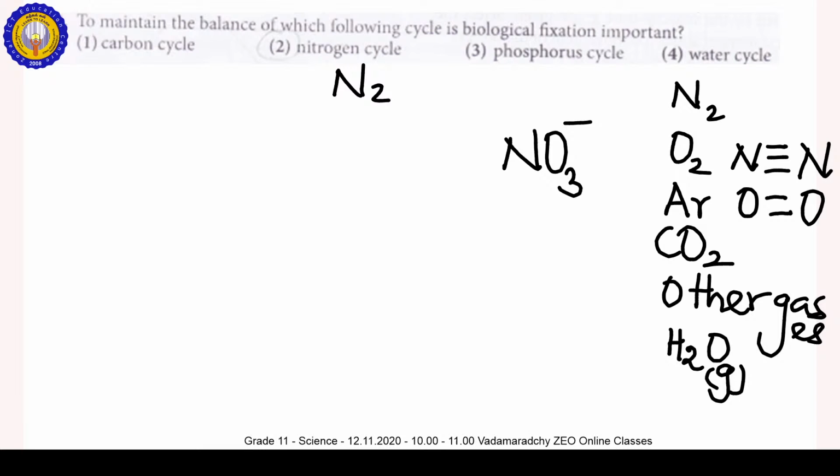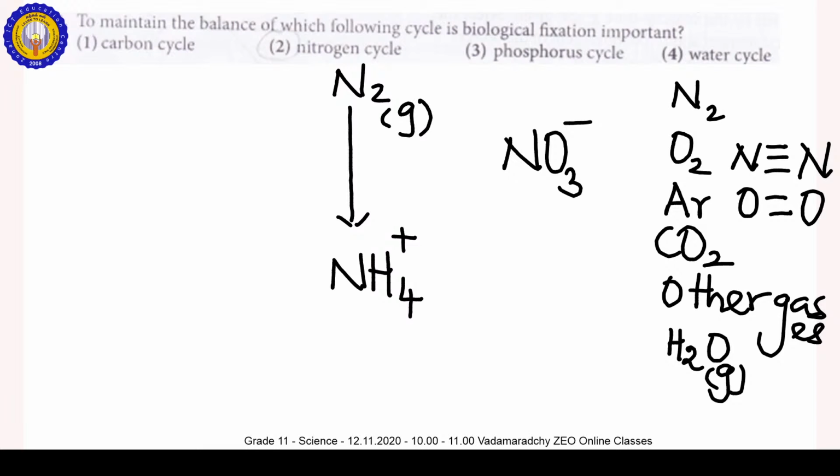So atmospheric nitrogen gas is converted into NH4 plus by the microorganisms, bacteria. This means this is the nitrogen fixation.